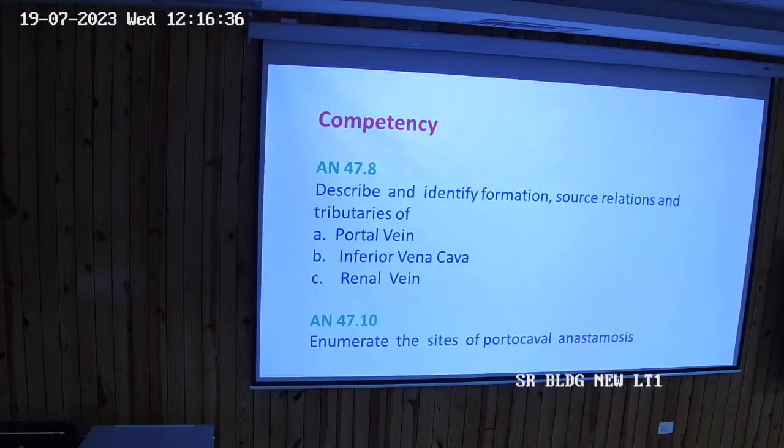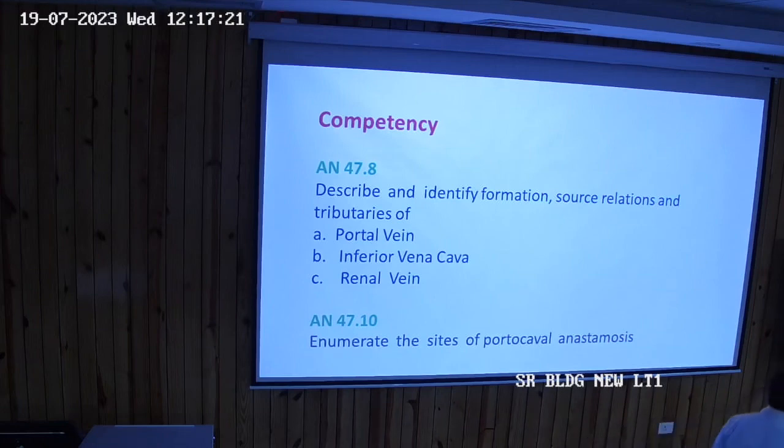So peculiarity one, Prachi said, it's carrying the nutrients. The second is called the streaming of blood. The blood that is going through the portal vein doesn't mix. The one coming from the superior mesenteric vein and the splenic vein, which is very strange and very weird, but that's how it is. Okay. And this is because of many reasons. Because they are coming from two different directions. The velocity of both the bloods is different. The flow is very sluggish. So all those things, but we won't go into those details. Streaming of blood is seen, they're going together, but they're not mixing. Okay. So this is the second peculiarity.